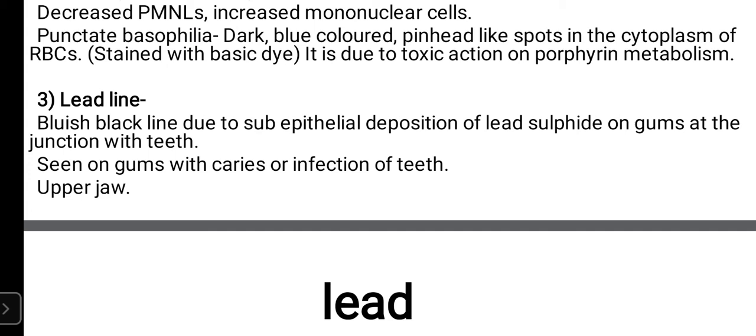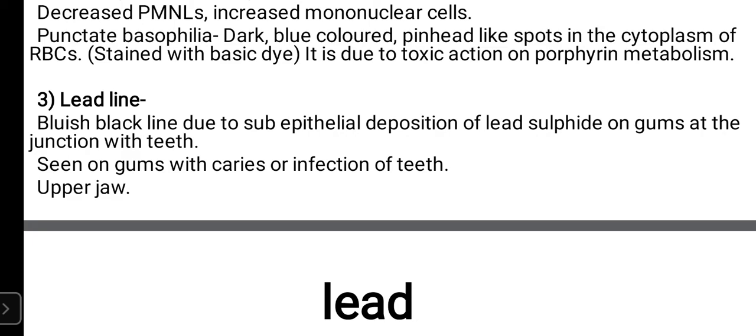So lead line is, and it is mainly seen in the upper jaw. It can be seen in the lower one also but commonly seen in the upper jaw. So lead line, how will you write it in a 2 mark question? It is a bluish black line seen in chronic lead poisoning, and it is seen at the junction of gums and teeth, and that is because of subepithelial deposition of lead sulfide at the junction of teeth and gum, mainly seen in the upper jaw.